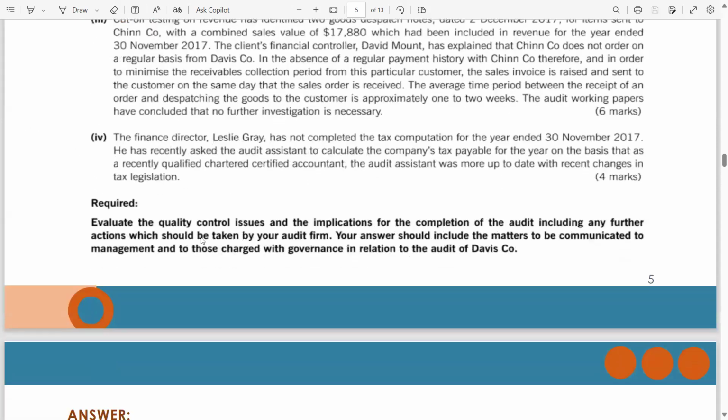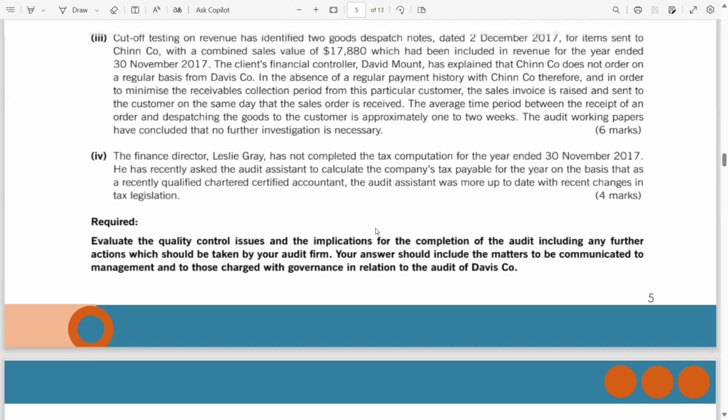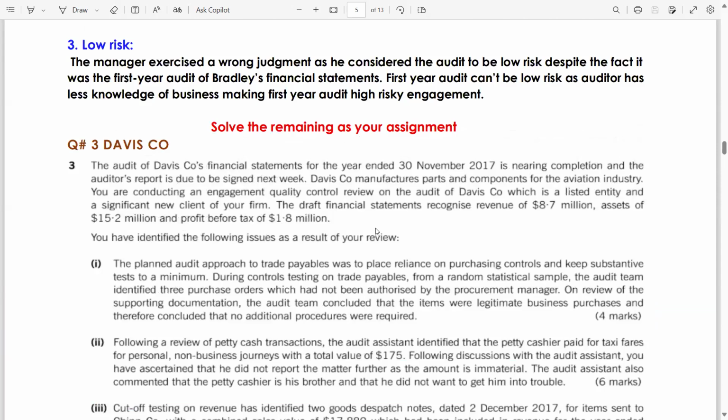So evaluate the audit management issues and the implications. Whenever there is the word implication, it means the impact on the audit report or the audit opinion, or on the completion of the audit, including any further actions which should be taken by your audit firm. Your answer should include the matters to be communicated to management and to TCWG in relation to the audit of Davis Company.